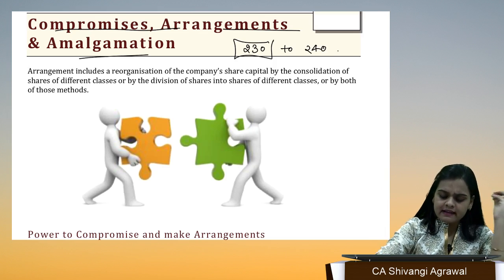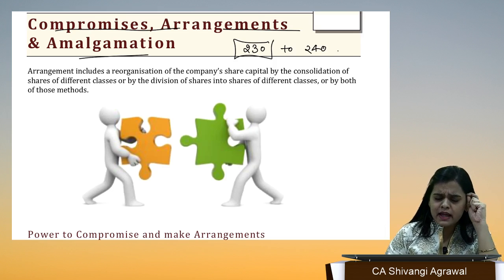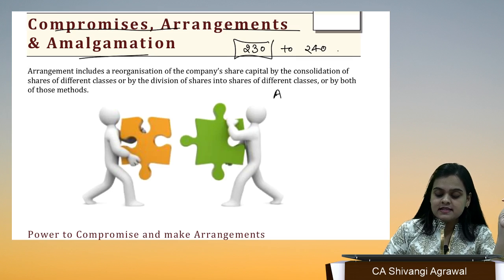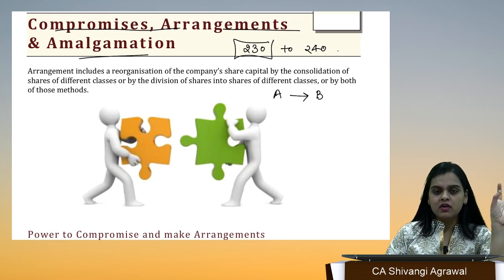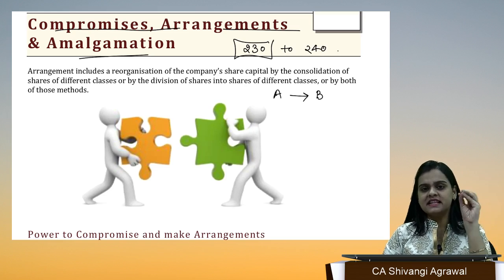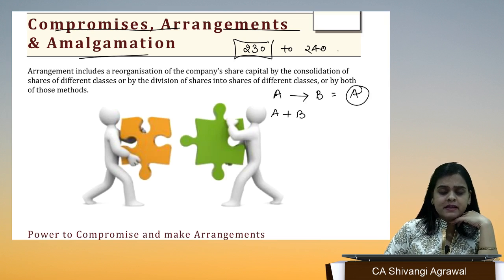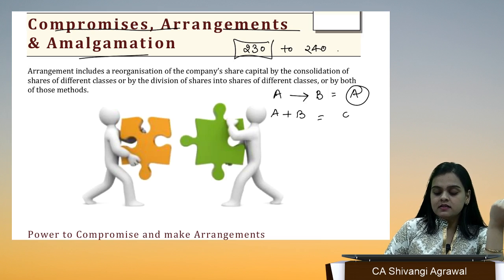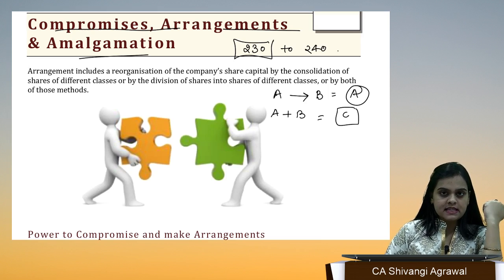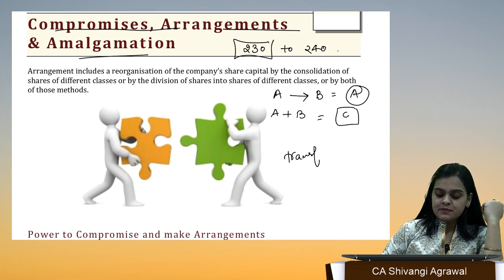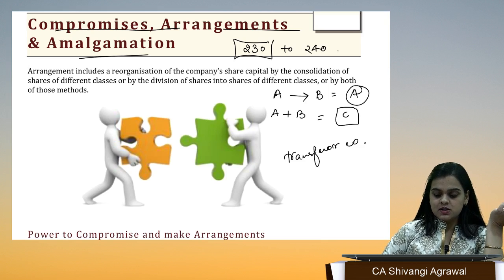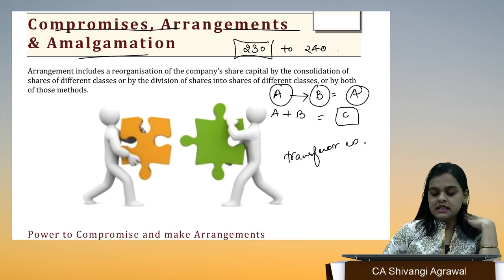I think every student of mine will at least understand: company A has purchased the shares of company B, or company A has purchased company B. Let's be very simple. That means we are just left with company A, or company A and company B have merged themselves, and the resultant company is company C. You know a concept known as transferor company. Here the transferor company is A, the transferee company is B.